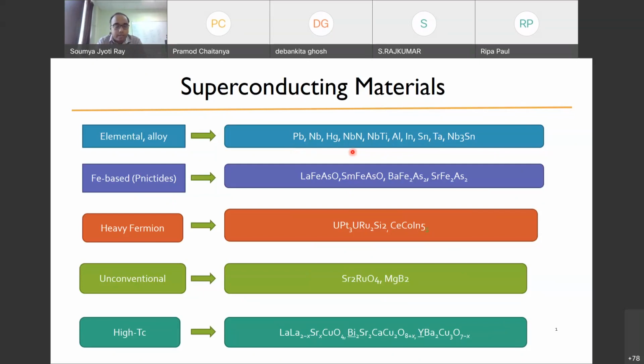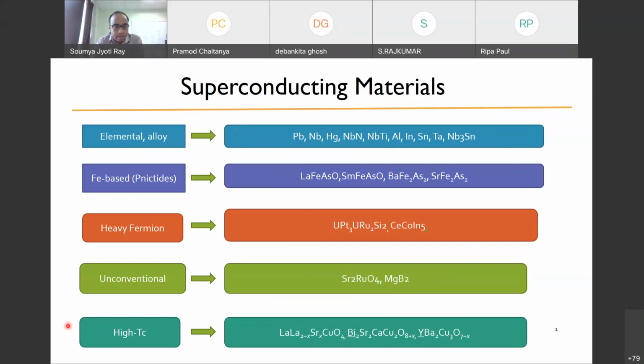And then the family of superconductors came which are alloys or compounds made up of these materials. So like niobium nitride, niobium titanium, and then niobium tin. They can have a critical temperature up to, let's say, 25 or 30 Kelvin. So these materials are commonly used for magnet design. These are the earlier days of superconductors.